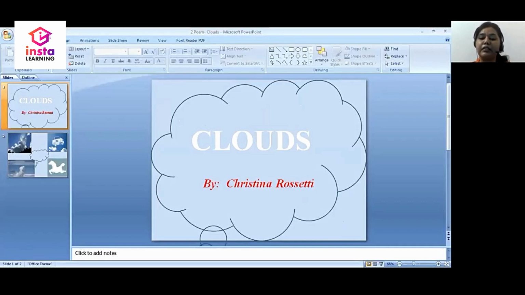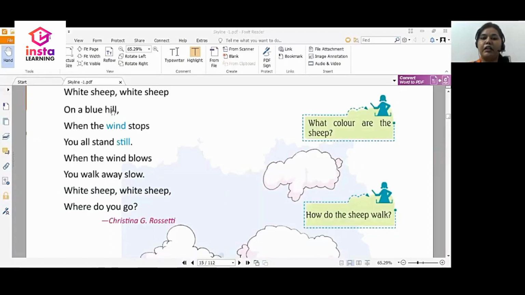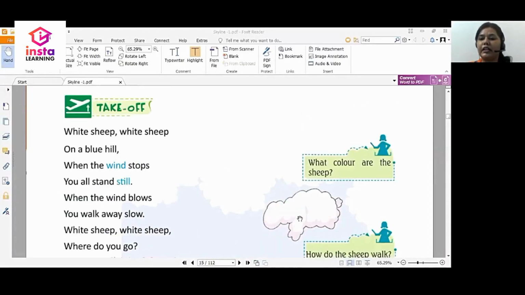Let us look at the poem and see what is happening in this poem with a very interesting name, Clouds. All right, here we go. So the poet is looking at the cloud in the sky and sees a sheep. So it says, white sheep on a blue hill. When the wind stops, you all stand still. When the wind blows, you walk away slow. White sheep, where do you go?